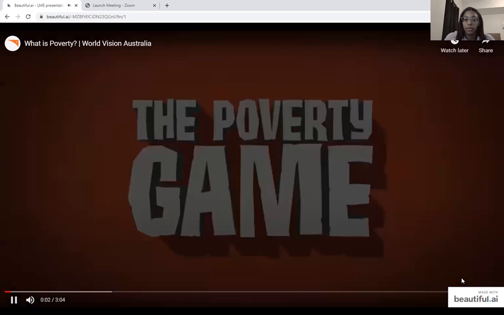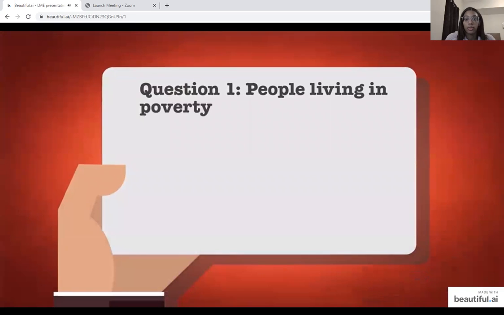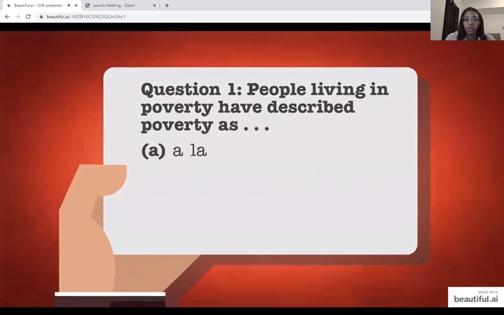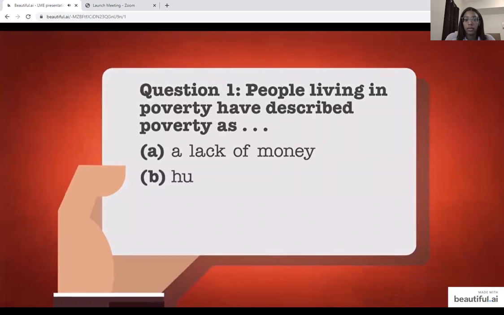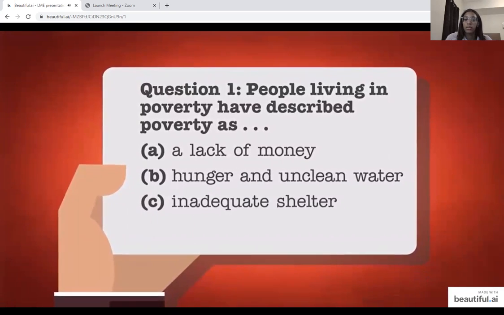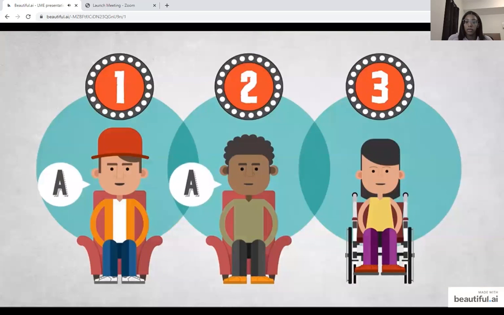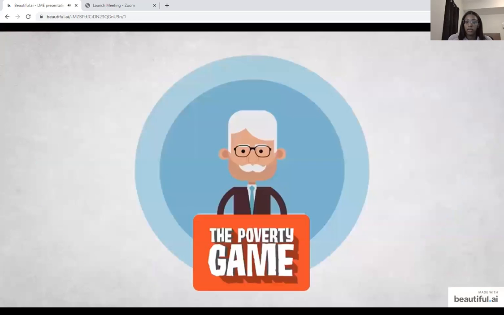Welcome to the poverty game. Question 1. People living in poverty have described poverty as A, a lack of money, B, hunger and unclean water, C, inadequate shelter, or D, all of the above. A, lack of money. D, all of the above. Yes, the correct answer is D, all of the above.